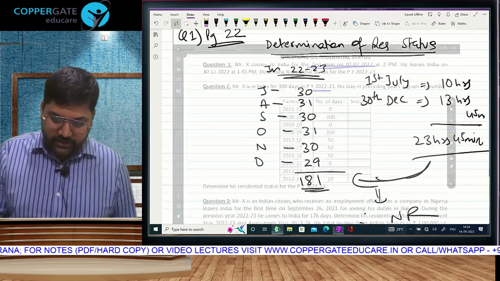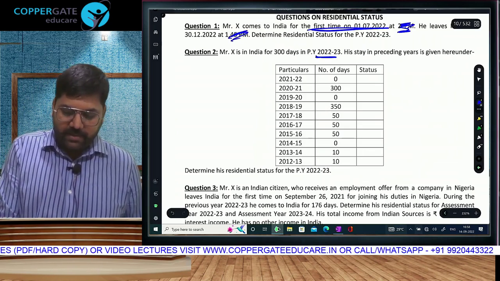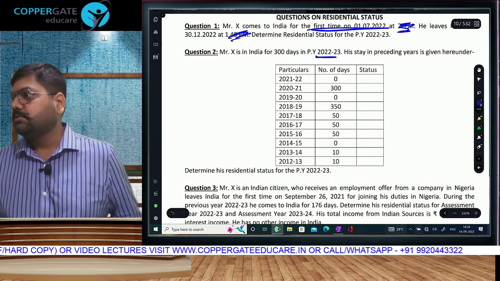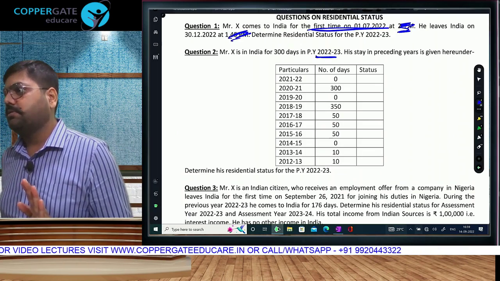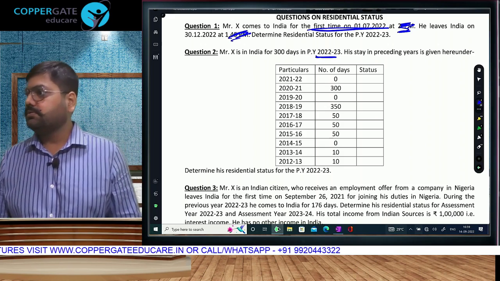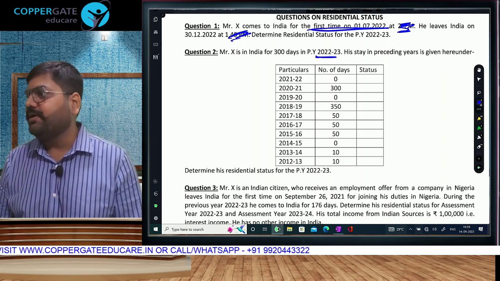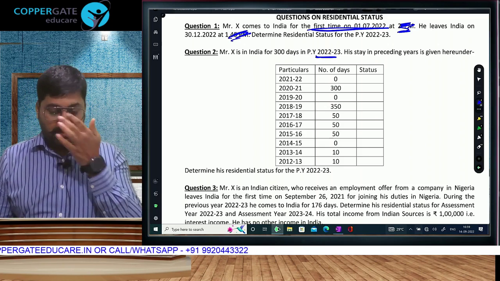If this part, that is 2 PM and 1:45 PM, was not given to us, that means he came on 1st July, left on 30th December. We will count both those days. If the timing was not given, we will count both. समझा? So for those who don't maintain timing का data, we include the incoming as well as outgoing. Okay? चल. हाँ, read no.